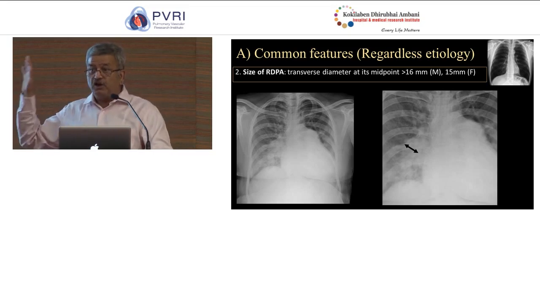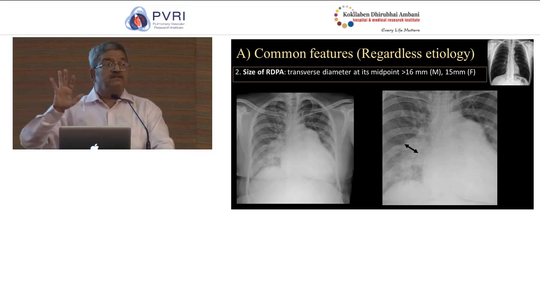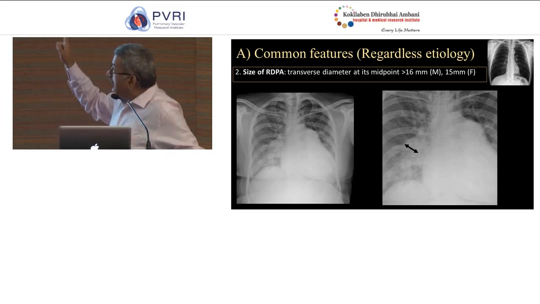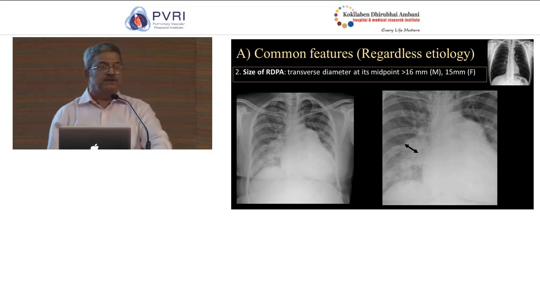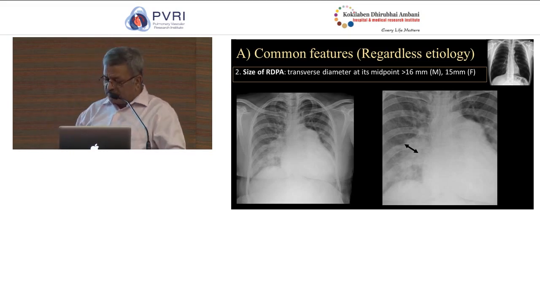So in patients in whom there is increased flow on chest radiograph, and this ratio is not abnormal, PAH is rarely, if ever, present. However, if this is abnormal, the majority of these patients will have pulmonary artery hypertension in the setting of increased flow or a left to right shunt. So this is a reasonably secure marker in differentiating.